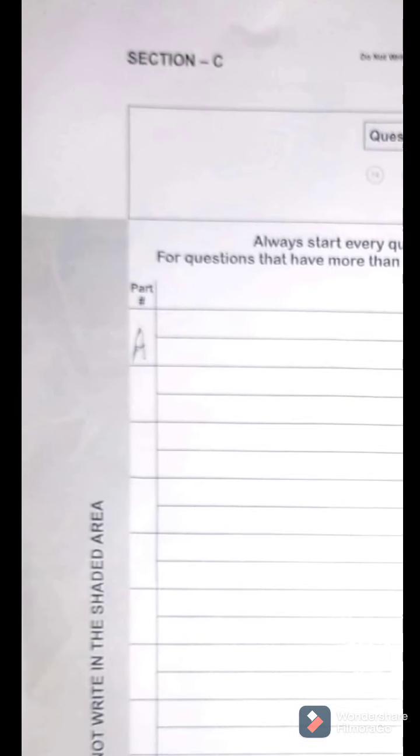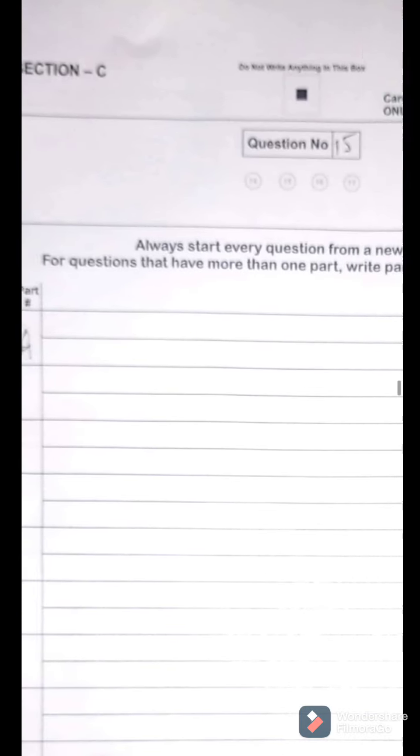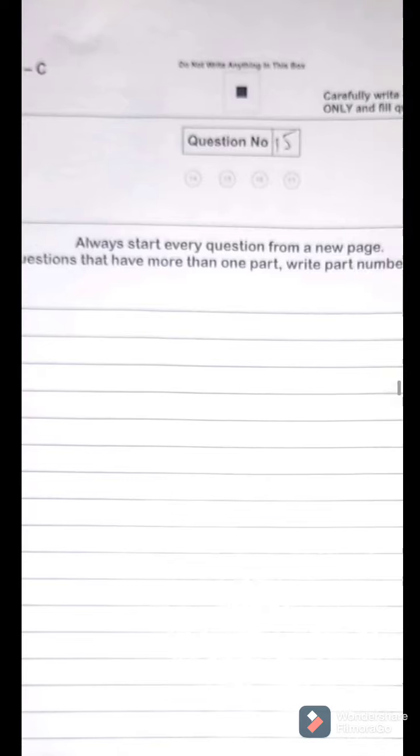So you have to start every question from a new page, and you have to mention the part number on the left side of the page.